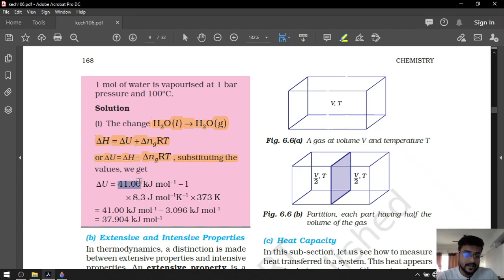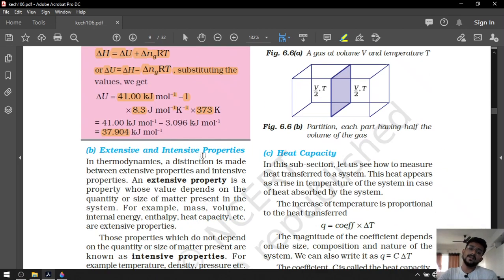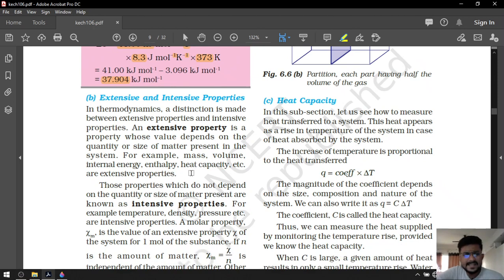So remember that kilojoule must be converted into joule, otherwise the remaining value will be converted into kilojoule. Either way you can do the calculation, but I prefer kilojoule converted into joule and you will get your answer. Okay. After that, extensive and intensive properties. It is an easy topic.